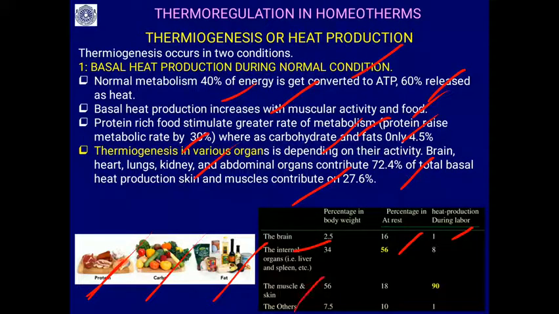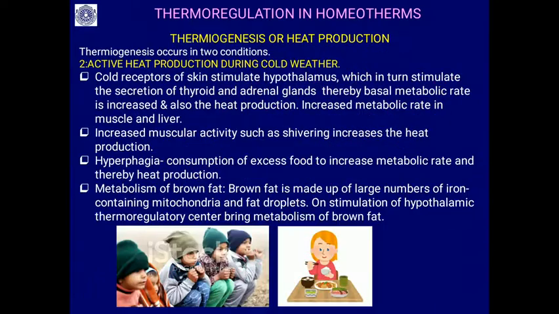Whereas the skin and the muscles generate 90% of body heat during working condition, that is physical activities, and 18% at rest. Whereas internal organs like liver, spleen and all produce 56% of body heat when they rest and 8% when the person is working. So this is how different organs contribute to the normal heat generation, or basal heat production, in the body.